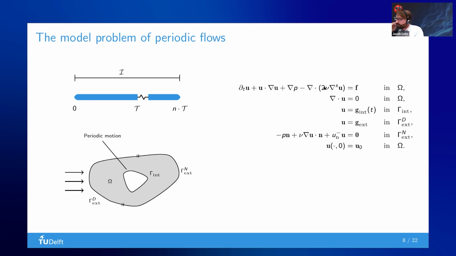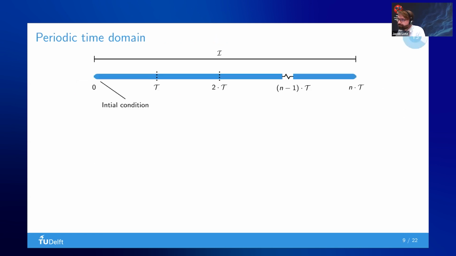In our case, we use the Navier-Stokes equations. I think most of you will know what's going on here. Now I'm going to explain the trick we are going to apply.